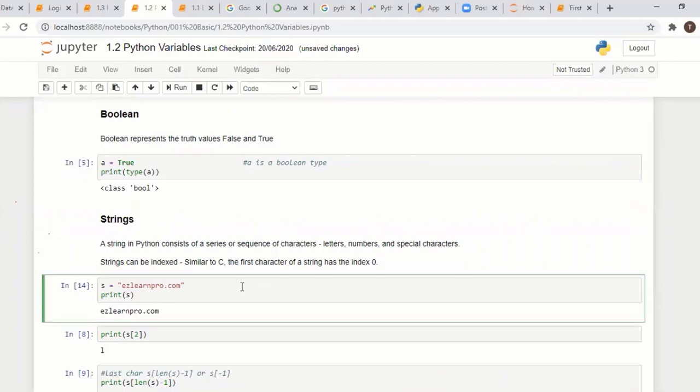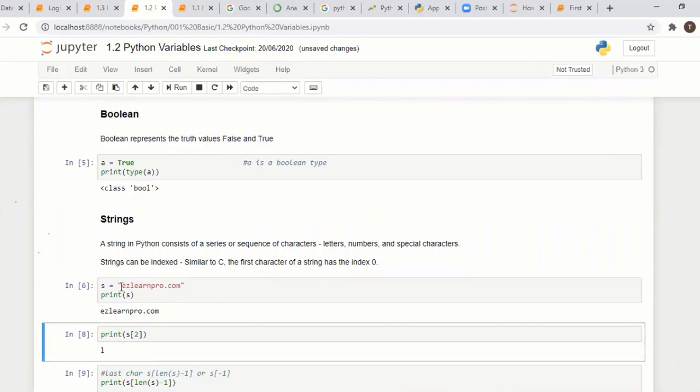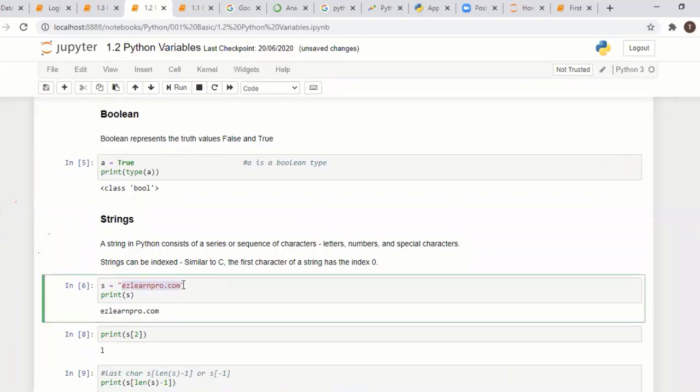String is a collection of characters, right? So if you have a variable, it has a string. In Python, a string is a sequence of characters: letters, numbers, special characters, anything. You have to specify it, and a string means you have to put it in double quotes. If you assign like this, it is a string. Suppose here, easylearnpro.com, okay? It's a string.